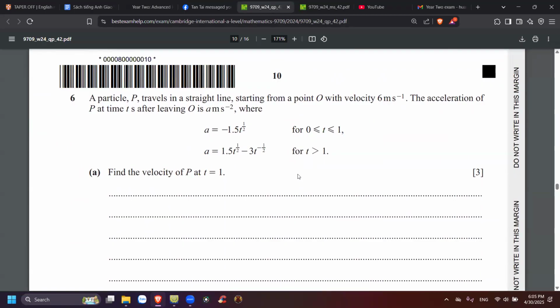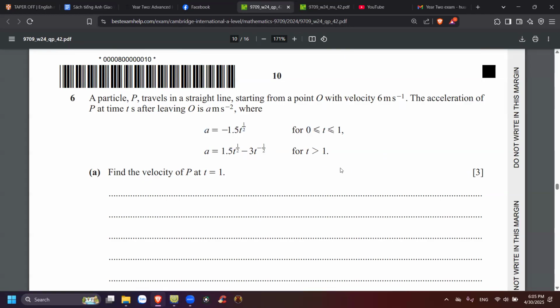Oh, look at this. You know what to do. Oh yeah. A particle P travels in a straight line starting from point O with a velocity of 6 meters per second. They give you the velocity, huh? Mm-hmm. The acceleration of P at time t seconds after leaving O is a meters per second squared. Okay, where this one applies. Find the velocity of P at t equal to 1. So t equal to 1 means this one applies.